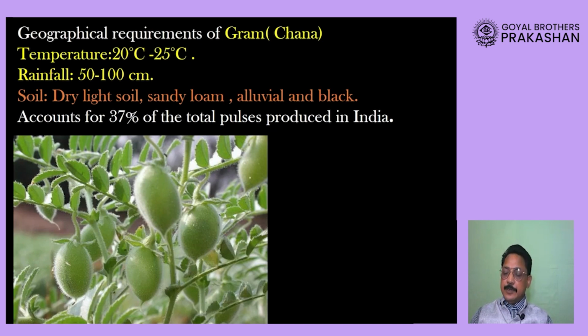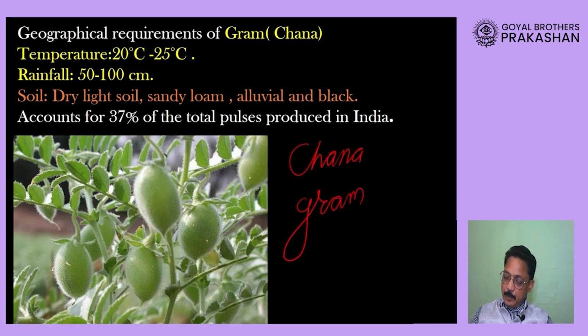Now, dear students, we have to study one major pulse in India, and its name is chana, or in English we call it gram. Now this crop needs a temperature of 20 to 25 degrees Celsius, along with rainfall of about 50 centimeter to 100 centimeter.